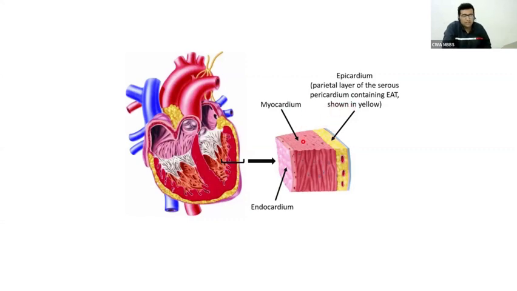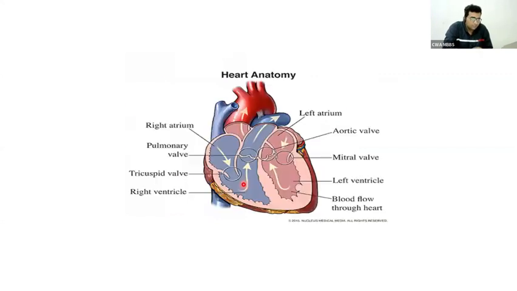Epicardium is actually the visceral pericardium; pericardium is the outer covering of the heart, and it has parietal and visceral layers. The visceral pericardium is actually called epicardium. Whatever, maybe leave it, no problem. Epicardium is there, middle myocardium, inner endocardium. The thickest layer is myocardium. Everybody knows this thing. Okay.